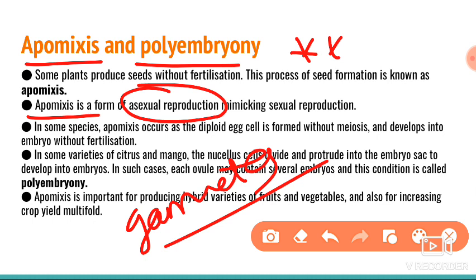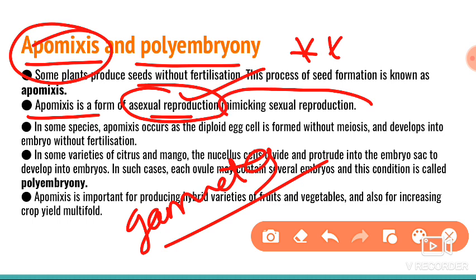The same thing happens here. The seeds are formed without fertilization. Apomixis is a form of asexual reproduction, but it is mimicking sexual reproduction. It is behaving like sexual reproduction because there is a formation of seeds.